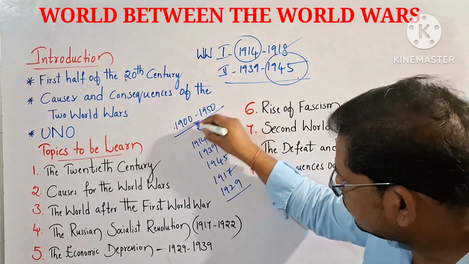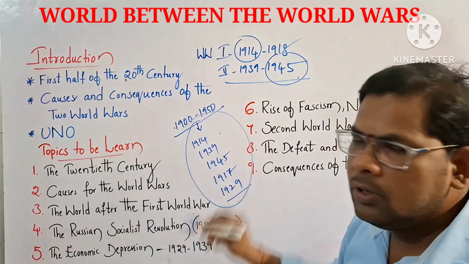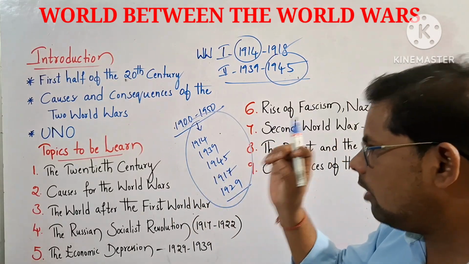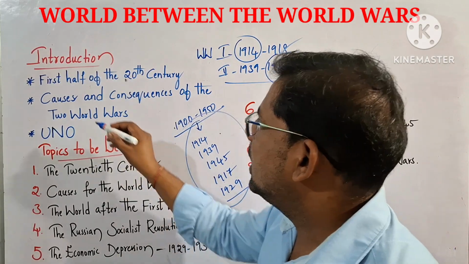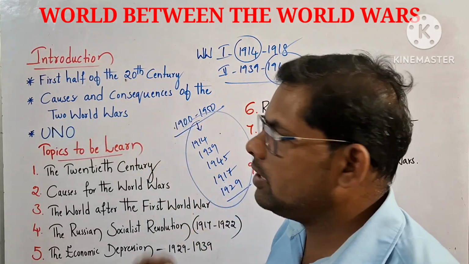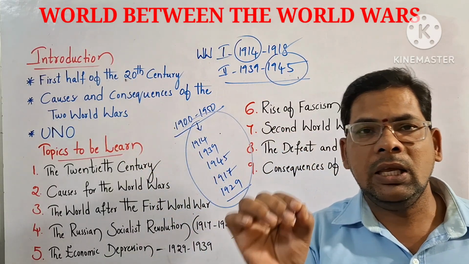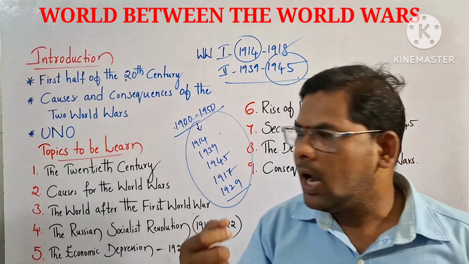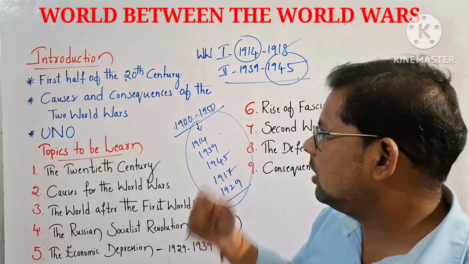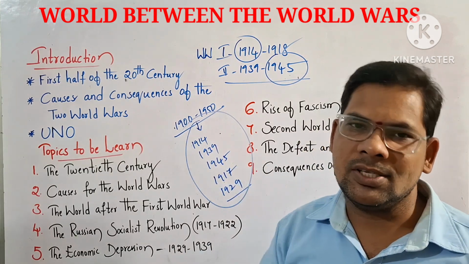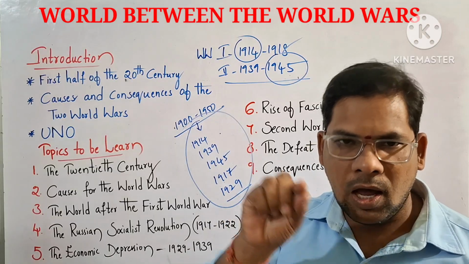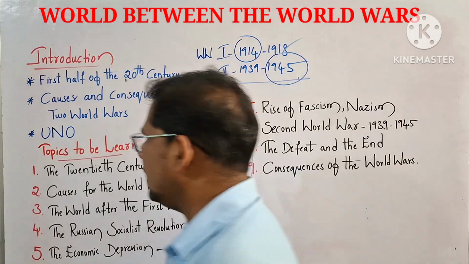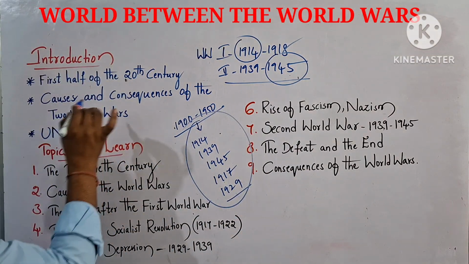So between 1900 to 1950, the first half of the 20th century, how was it? We have to discuss as the first topic. The next topic is causes and consequences of the two world wars. What are the immediate causes? What are the long term causes for the two world wars, means World War One and World War Two? That is also one of the important topics. And the result also: what is the impact of the wars on the world? And finally the Second World War ended with the establishment of the UNO.